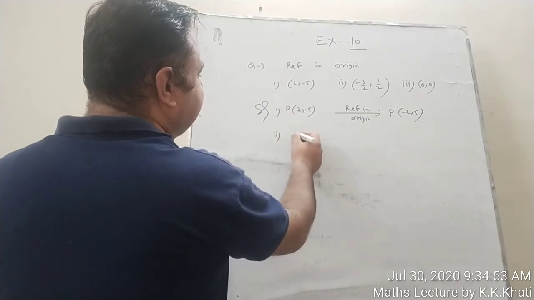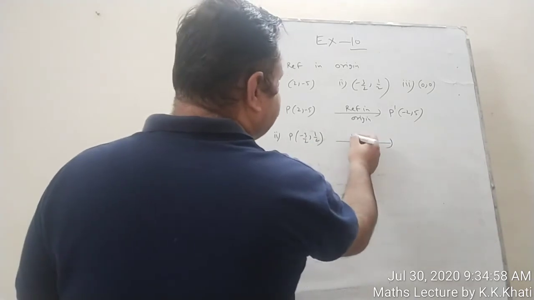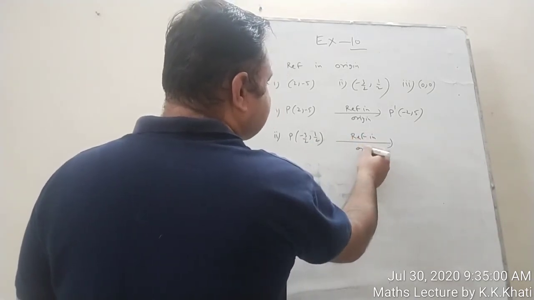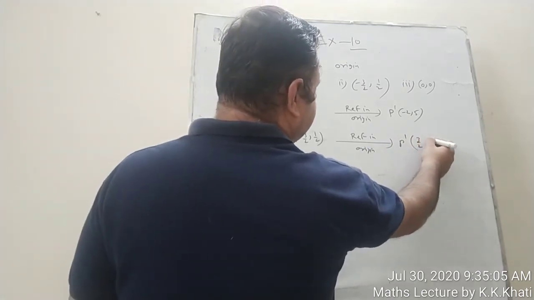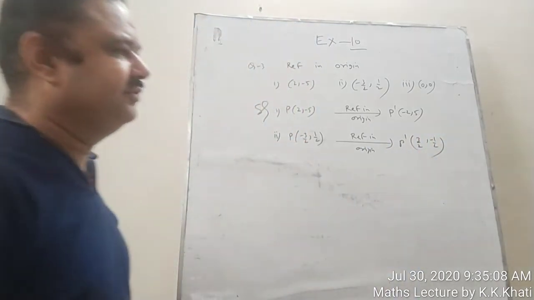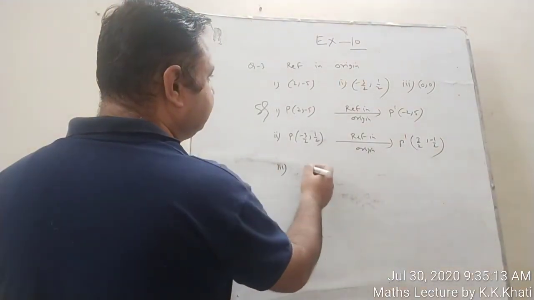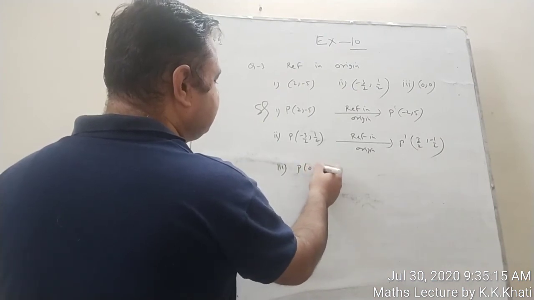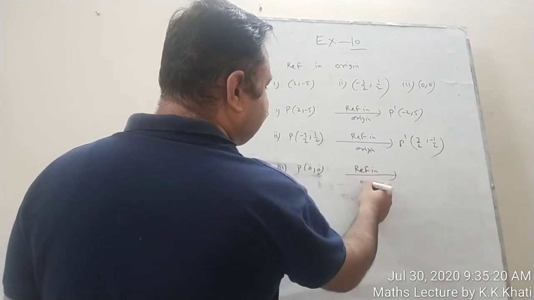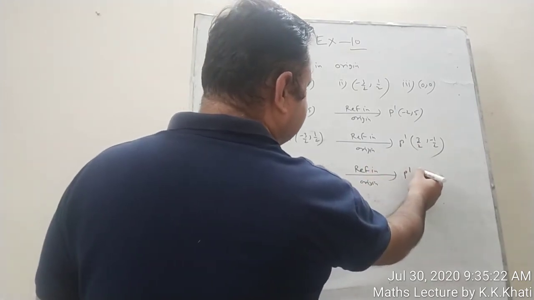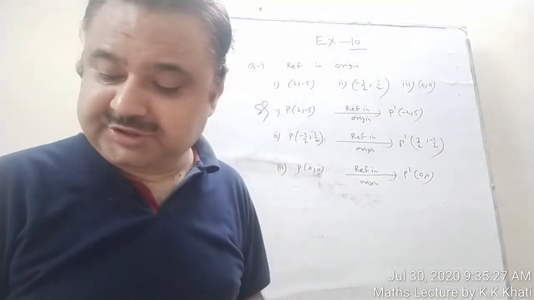Second part, the point P is (-3/2, 1/2). It is reflection in origin. So here P dash is (3/2, -1/2), isn't it? And the third part, it is given (0, 0). You know, -0 does not exist. Reflection in origin. So P dash will be (0, 0) only. Okay? So this is the third question.